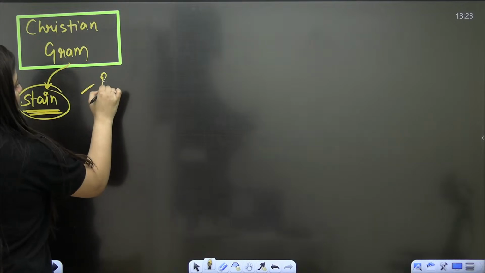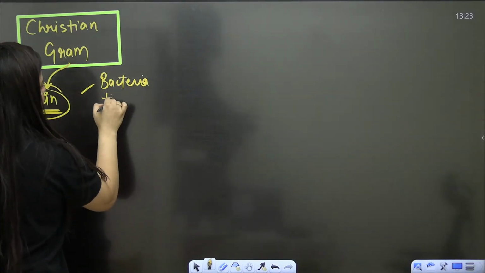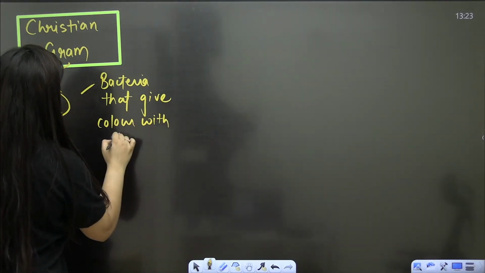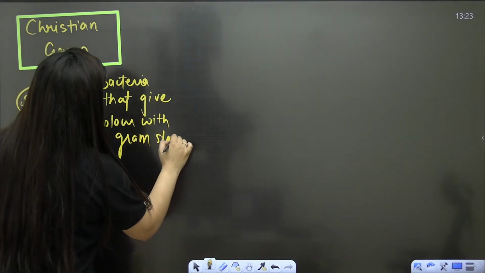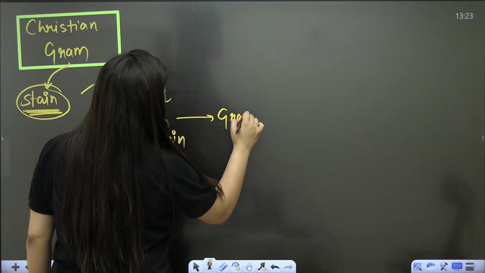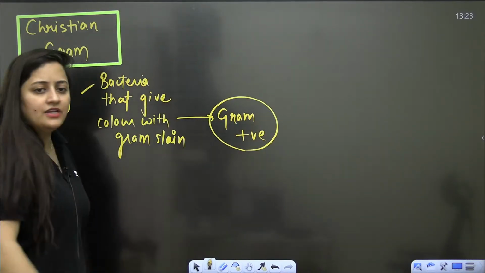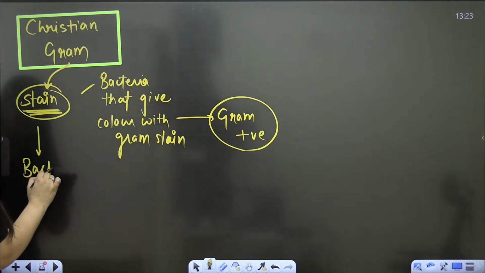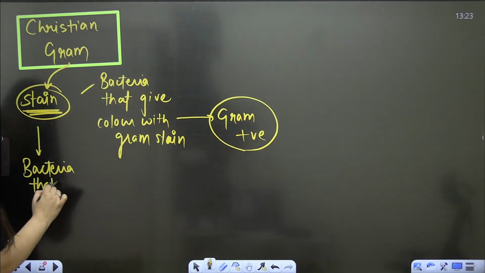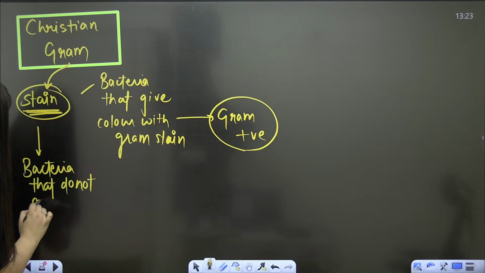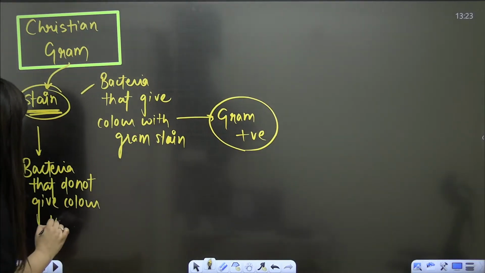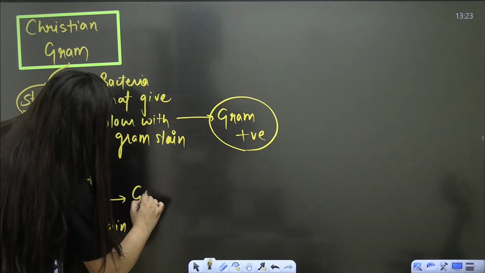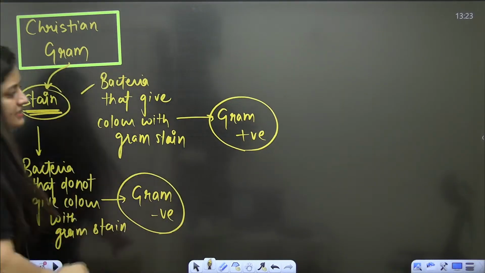So bacteria that give color with Gram stain are considered gram positive. Gram positive means you can color such bacteria with the help of this particular stain, right? And bacteria that do not give color with Gram stain are gram negative. Okay, they are gram negative. So in this way we differentiate bacteria as positive and negative.